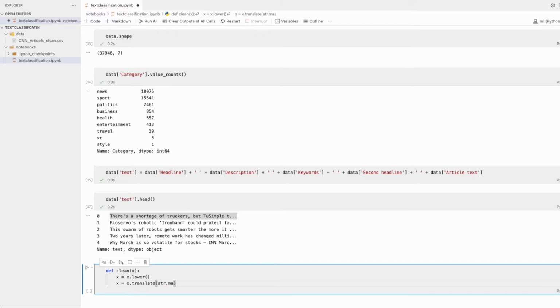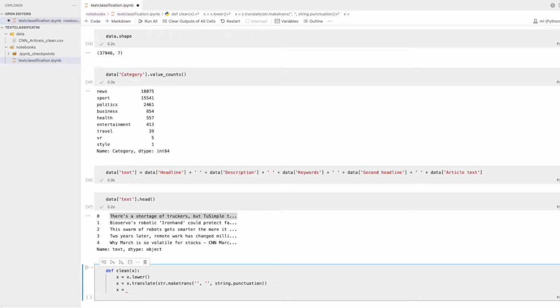So basically we are going to remove all the punctuators from the string, right? Using string dot punctuation. Okay, I think that is the correct one. Then we need to tokenize, and then we need to remove the stop words.